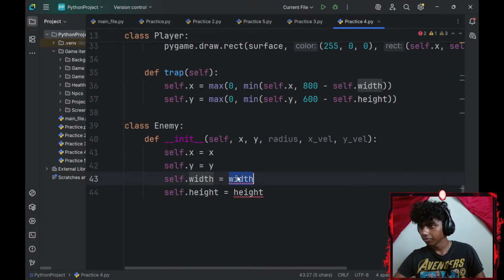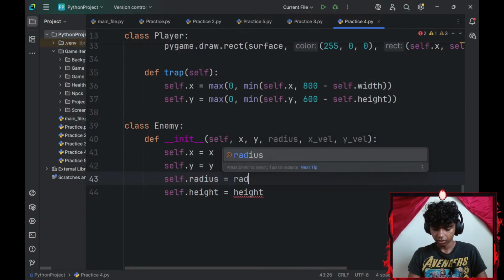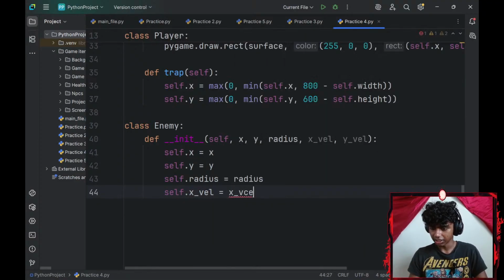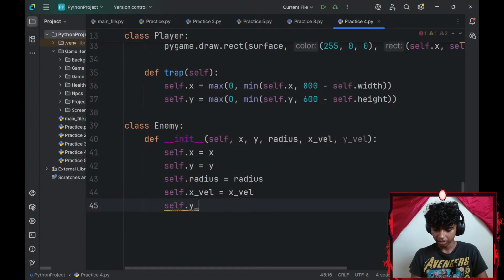I don't have a width. This has got to be radius. So radius, and this is going to be x velocity, which is going to be equal to x velocity. And lastly, self.y velocity, which is going to be equal to my y underscore velocity.